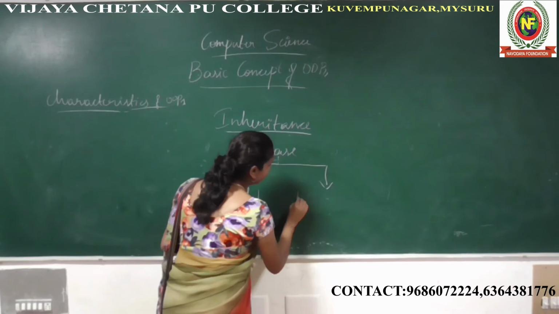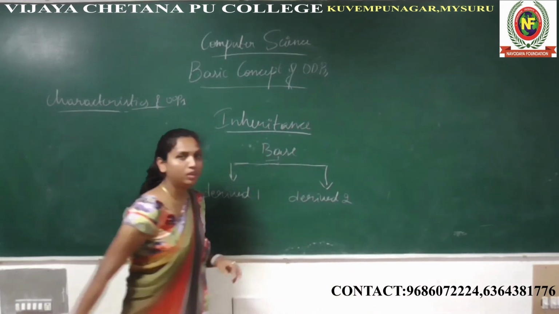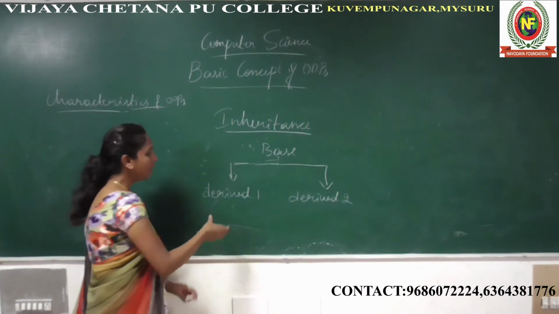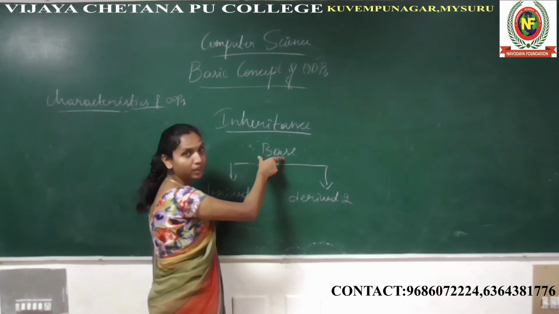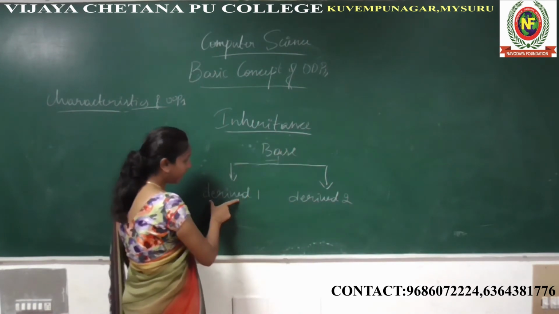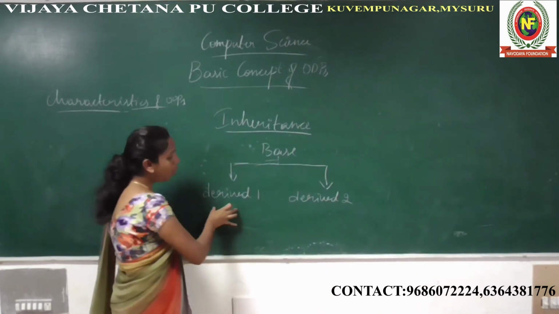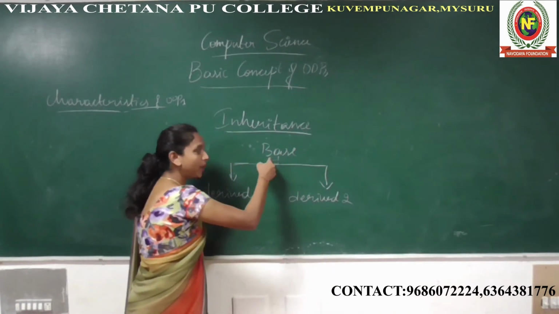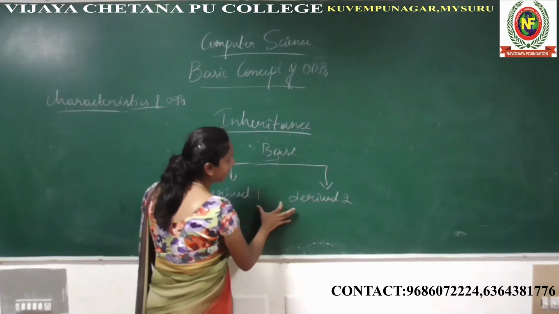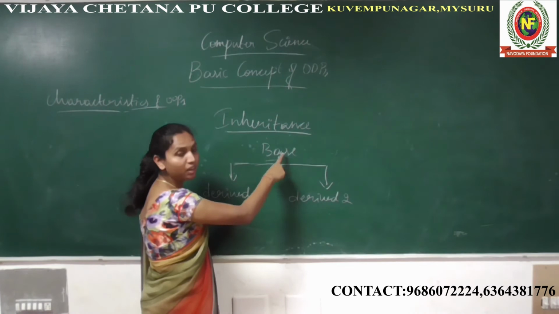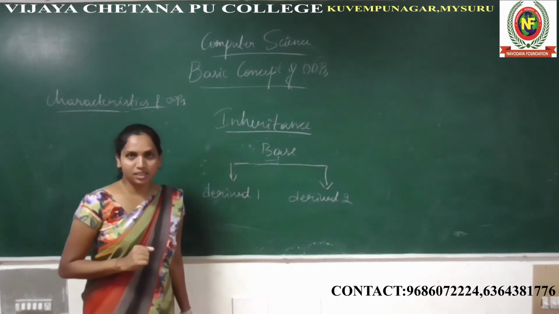This is the derived class 2. Okay, here see, the base class is one object, derived 1 is another object and derived 2 is another object. These two objects acquire the properties of the base class. The derived 1 and derived 2 classes acquire the properties from where? From the base class. So that is called inheritance.